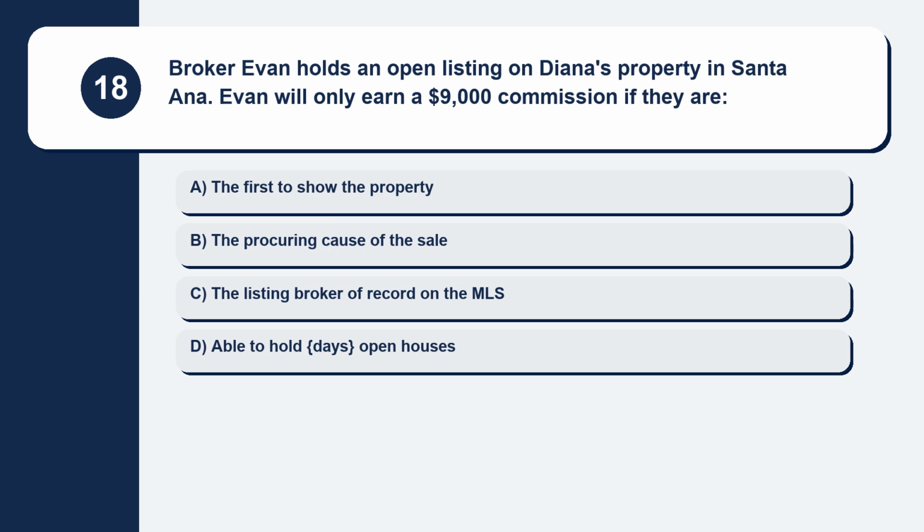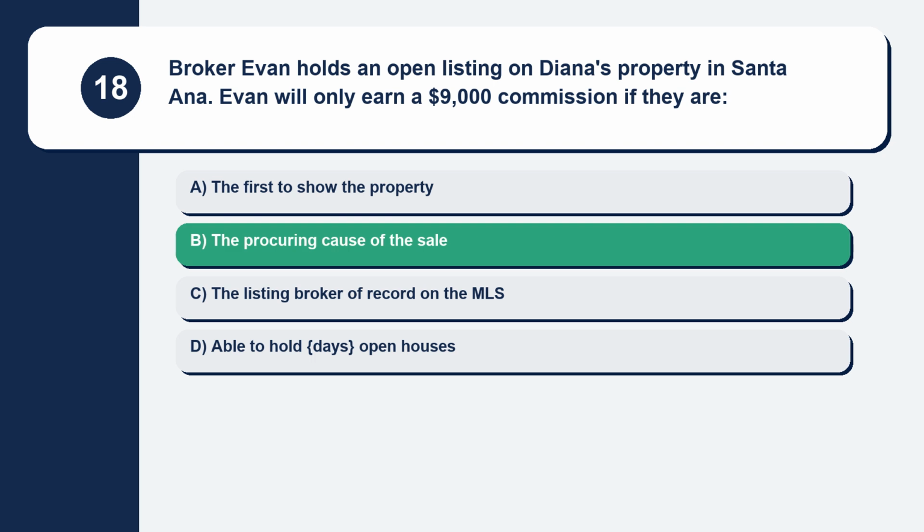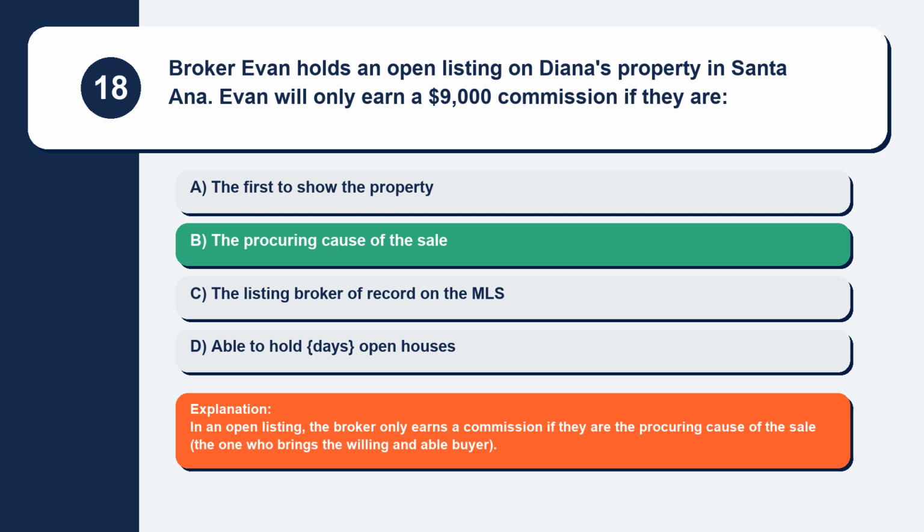Question 18. Broker Evan holds an open listing on Diana's property in Santa Ana. Evan will only earn a $9,000 commission if they are. Here are your options. Option A, the first to show the property. Option B, the procuring cause of the sale. Option C, the listing broker of record on the MLS. Option D, able to hold days open houses. The correct answer is option B, the procuring cause of the sale. Explanation: in an open listing, the broker only earns a commission if they are the procuring cause of the sale, the one who brings the willing and able buyer.